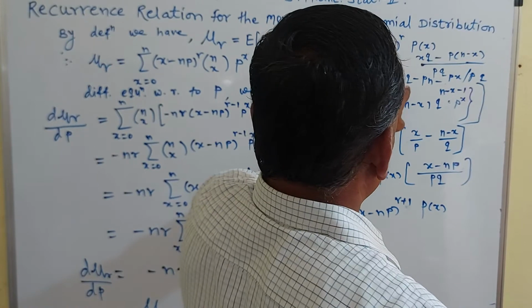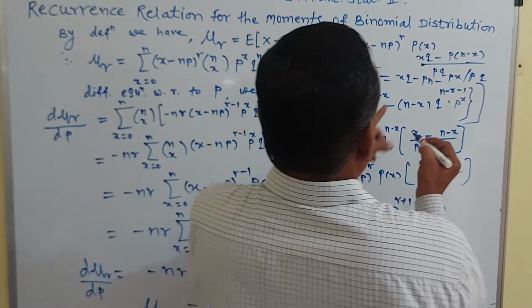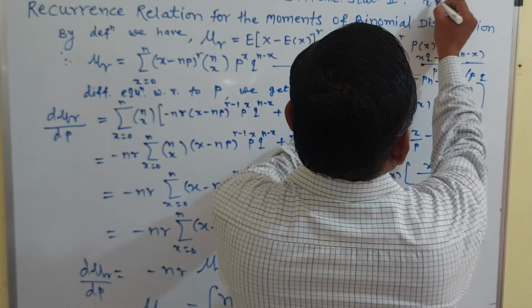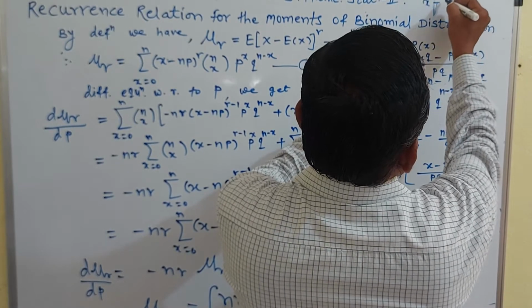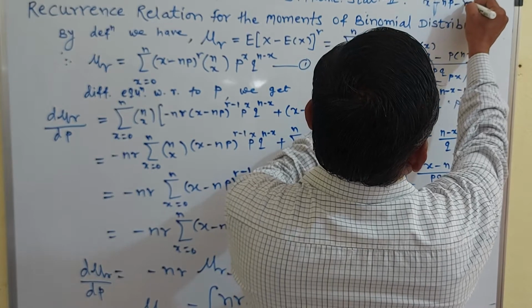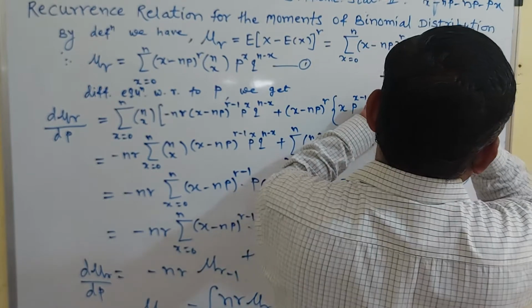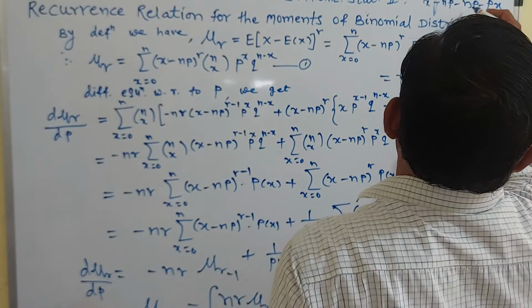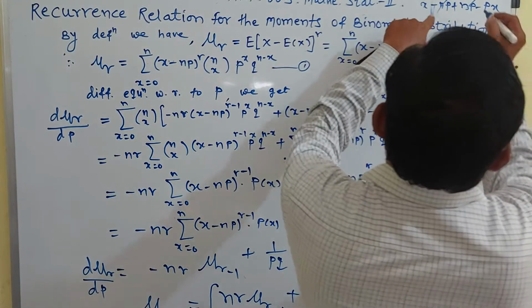Therefore, what is xq? xq means x into 1 minus p. X into 1 minus p means x minus px, minus np plus np... So minus minus becomes plus, so np and np cancel.